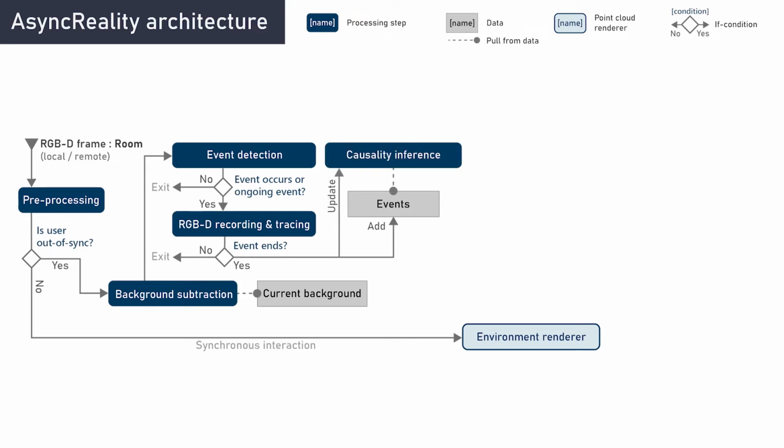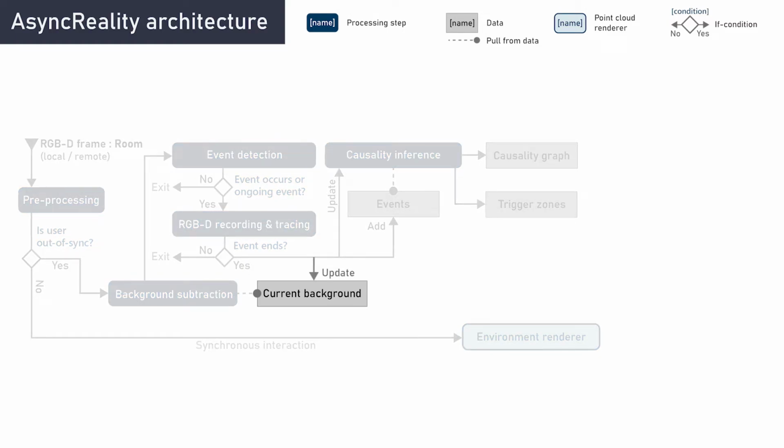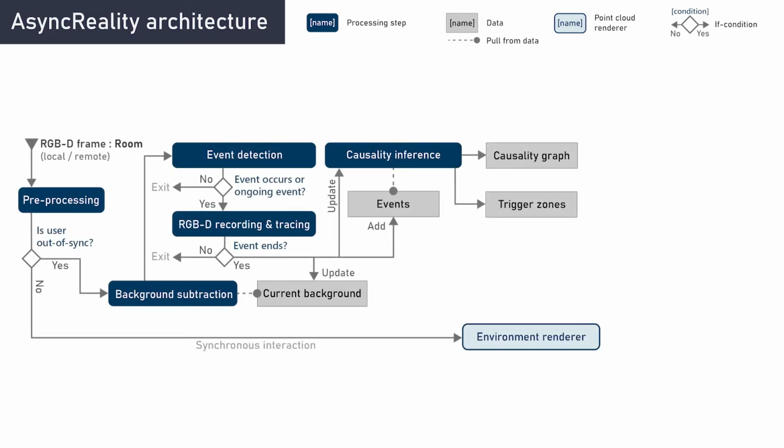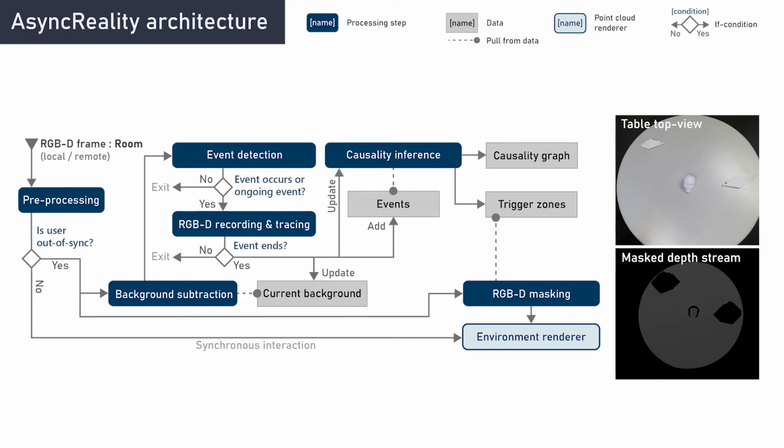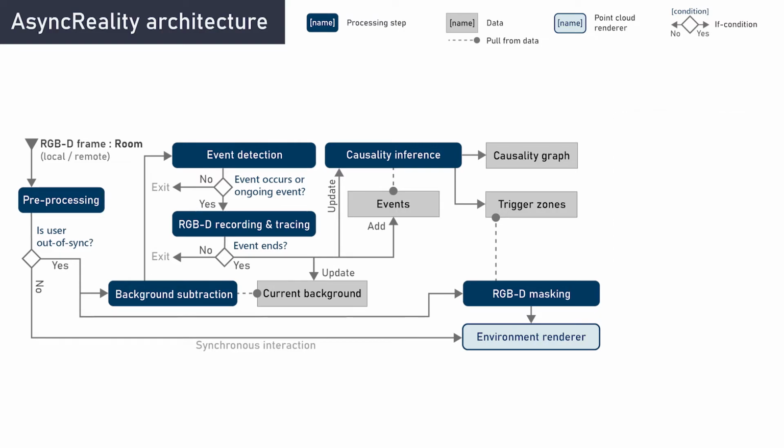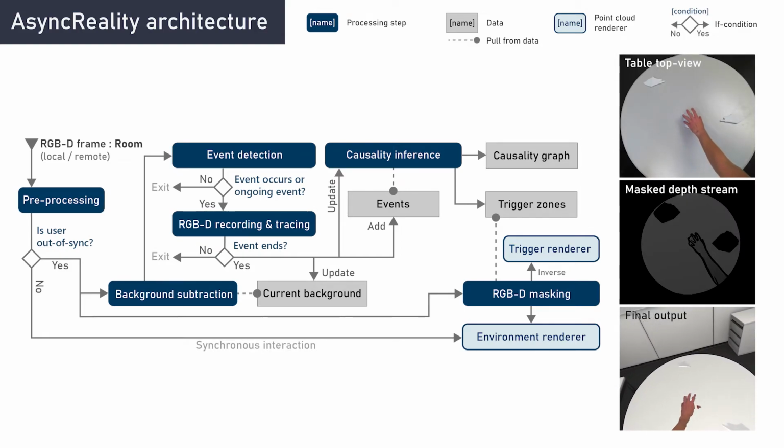In addition, the causality inference compares the new event trace with the traces of previous events and updates the causality graph accordingly. Lastly, we take a snapshot of the room right after the event to update the current background. Based on the triggers of the causality graph, we can hide parts of the room from the user that are not up to date. We do this by simply masking those regions in the RGBD stream before passing it to the environment renderer. Using the inverse of this mask, we render the triggers as glossy shapes. Taken together, the masking allows the user to already interact with objects even though not all regions are in sync yet.